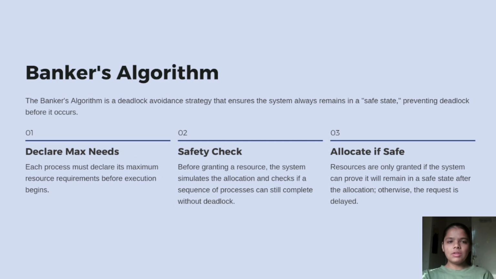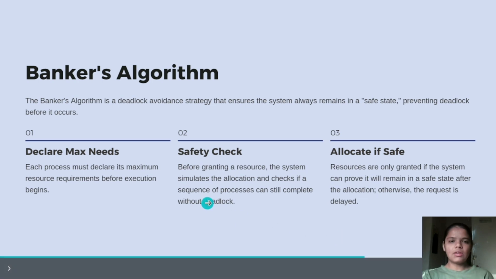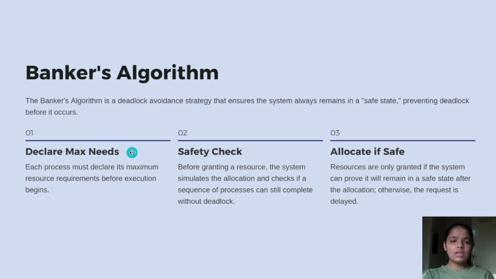To resolve it, we use Banker's algorithm. In Banker's algorithm, deadlock avoidance strategies ensure that the system always remains in a safe state, preventing deadlock before it occurs. The steps we use are, first, declare max need. Each process must declare its maximum resource requirement before execution begins.